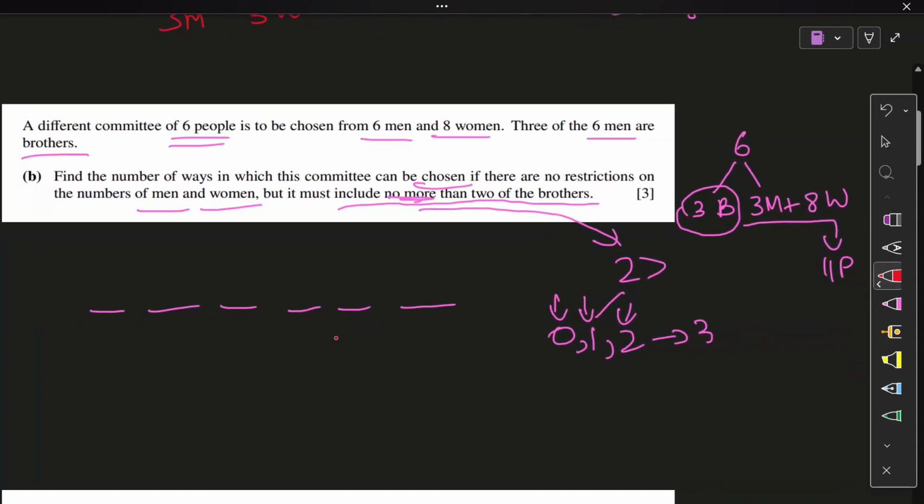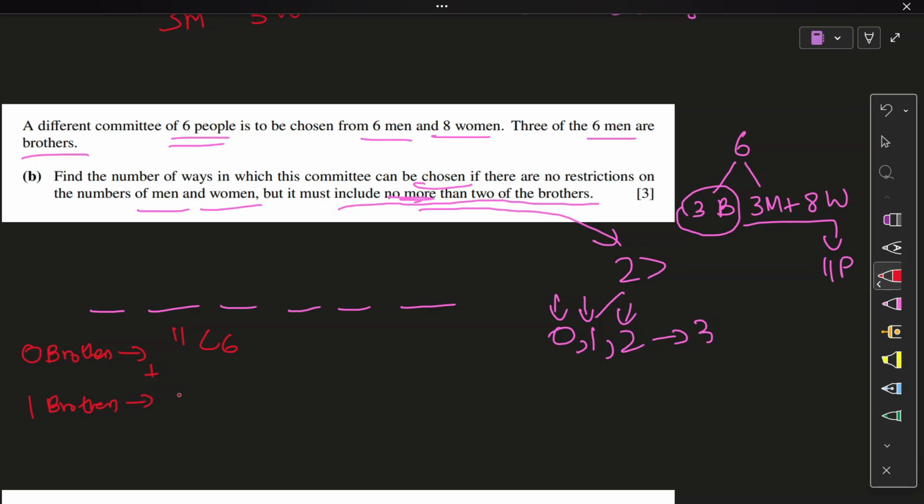Okay. So first case is 0 brothers. That would mean that out of the 11 remaining people in which the brothers are not part, right? The brothers are not in these 11 people. Random men and women are in this group of people. Out of them, any 6 will be selected and put in a team, and the committee is formed. 1 case done. Now I just want to include 1 brother. Out of the 3, any one can be part of the team, no more than 1, right?